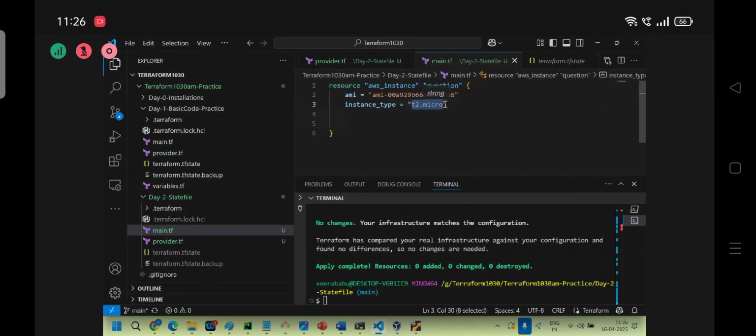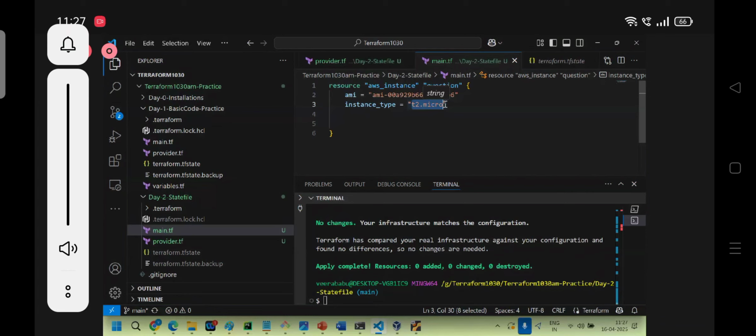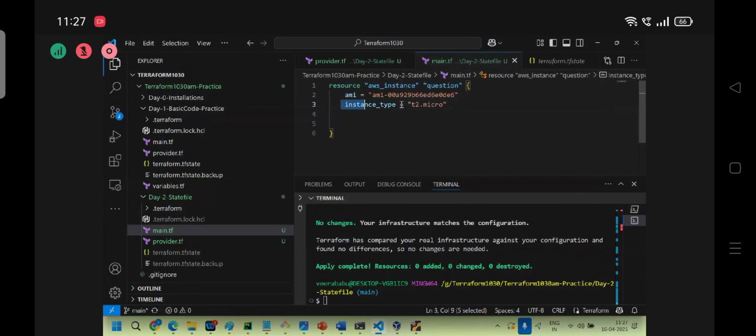You tell me, instance type t2.micro here. Locally I will change the instance type from t2.micro to t2.nano. If I plan, will there be impact or not? Why? The instance type entry is here. The desired state will maintain the current state. But the IAM role is not in the desired state. That's why it won't disturb the current state. Clear? That is the behavior you need to understand.